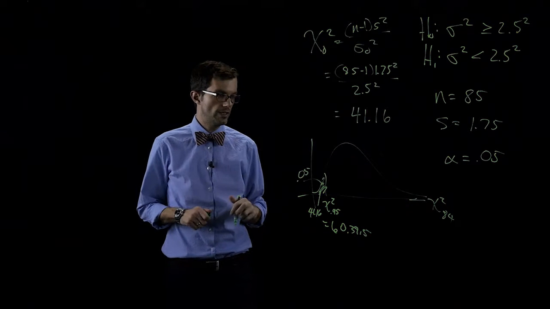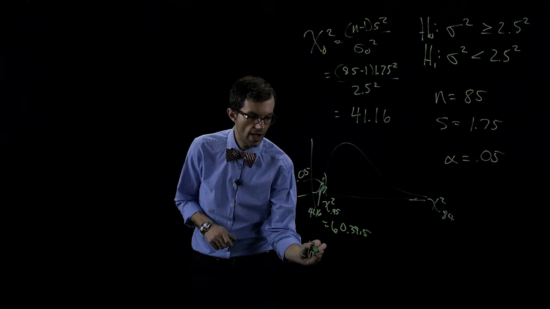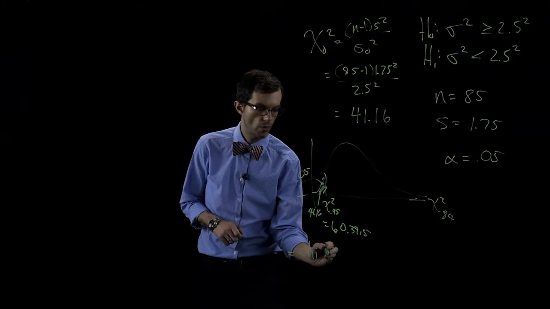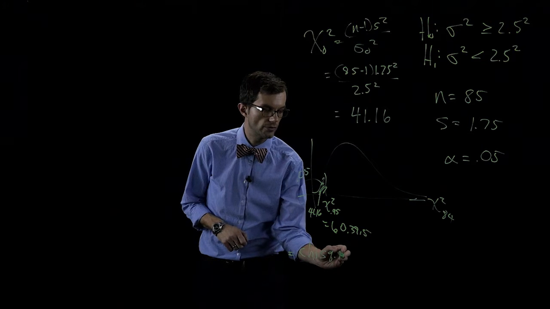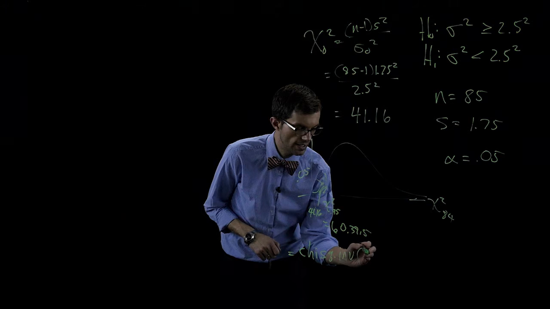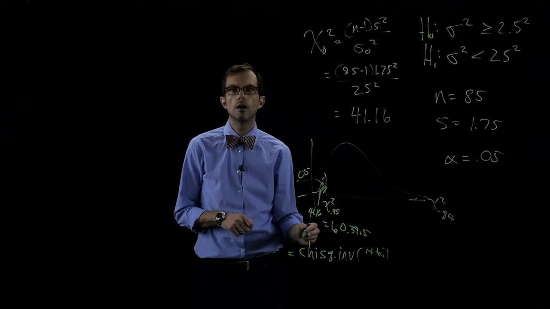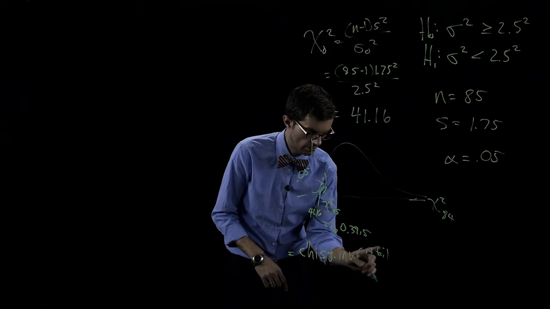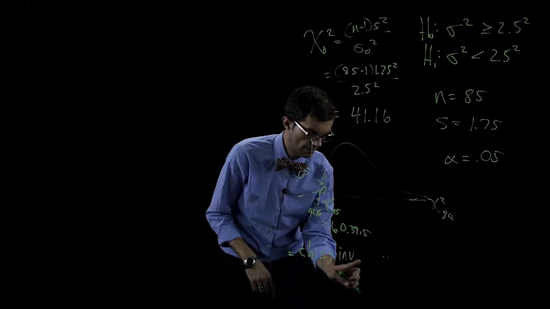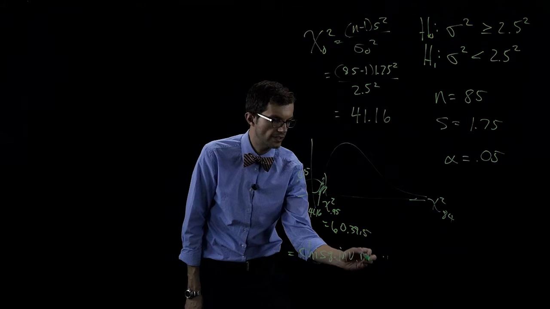That function is the chi-square dot inverse dot RT function.